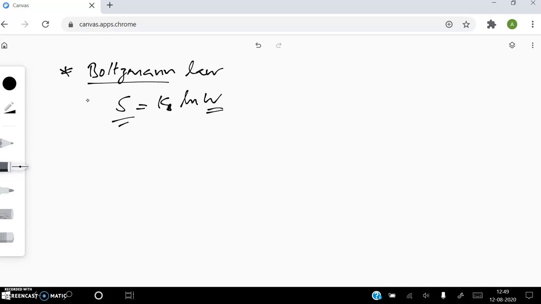Are you able to understand? Using this connection, we can derive expressions for entropy, internal energy, Gibbs free energy in terms of molecular partition functions. Let me give the equations. I'm not going to derive them, but this is the equation by which all other equations are derived. So internal energy U is given as U is equal to N into kB T square, dou ln Q by dou T at constant volume. This is the expression for internal energy, showing how internal energy is related to the molecular partition function Q.